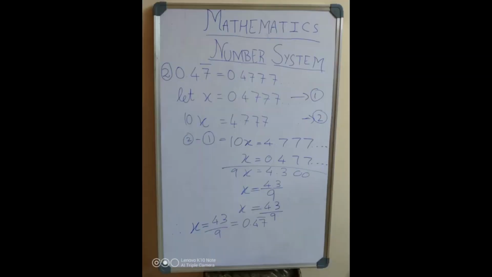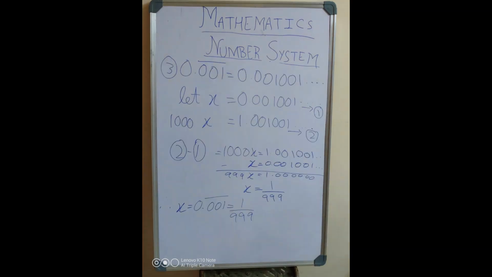Now let us do a sum on 0.47 bar, which is equal to 0.4777 and so on. Let x be 0.4777, our equation 1. Now we multiply both sides by 10 and get 10x is equal to 4.777, and let us keep this as equation 2. Now let us subtract equation 1 from equation 2, and we get 9x is equal to 4.300. 9x is equal to 4.3, so x is equal to 43 by 90.